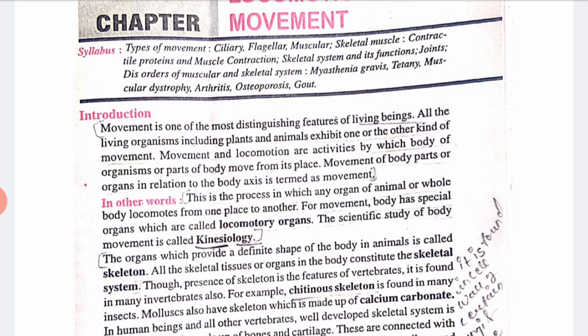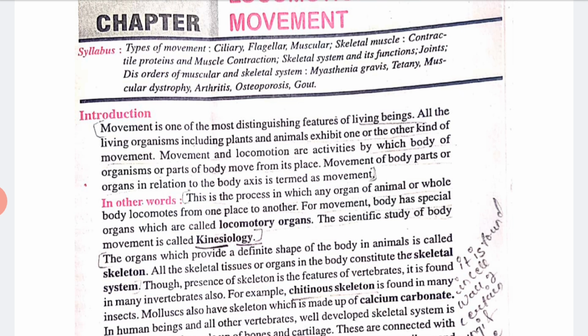For example, a chitinous skeleton is found in the cell wall of certain fungi and algae. The study of bone, cartilage and the skeletal system is called osteology.